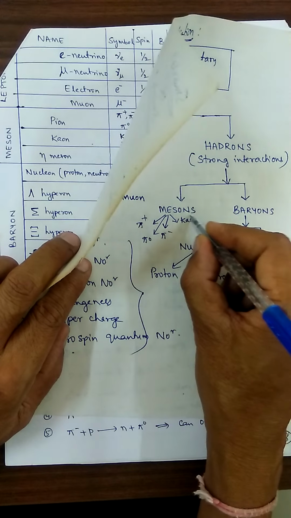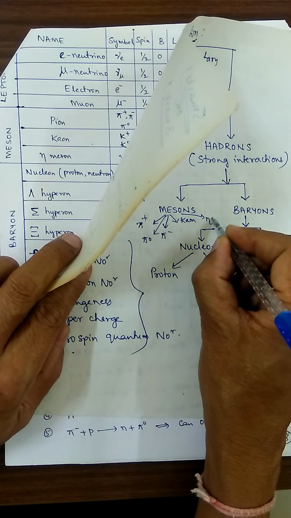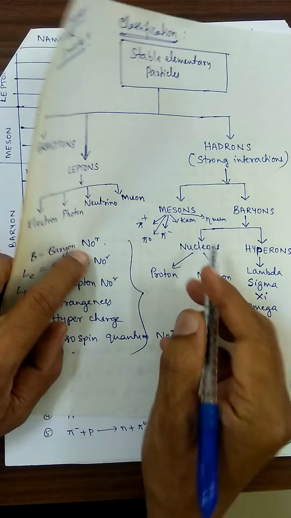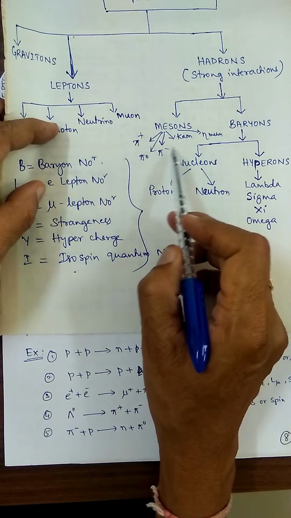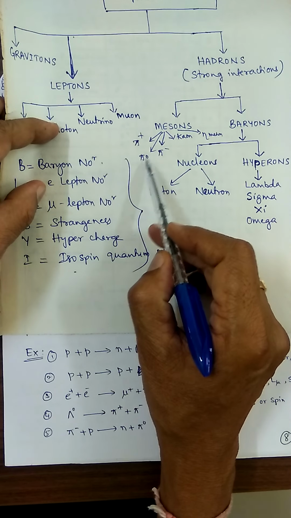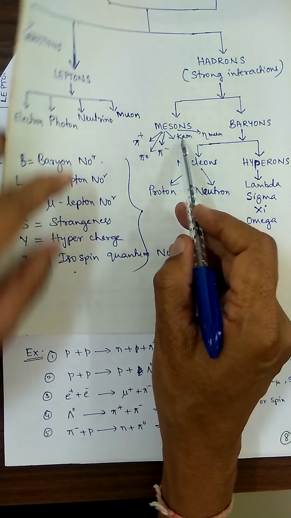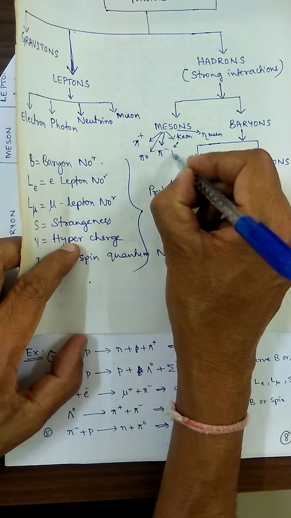There are 3 and it has been divided into eta meson like this. Mesons further can be divided into positive pi meson, neutral pi meson, negative pi meson. Kaons are present. Kaons can be divided into 2 categories again.